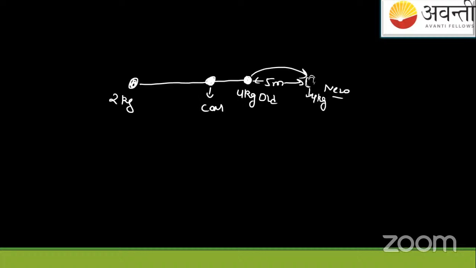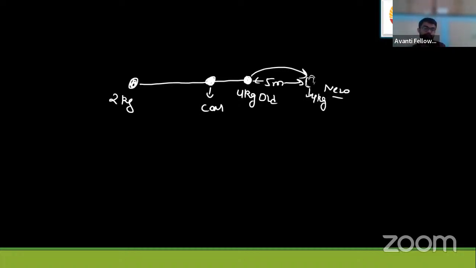You know this formula, all of you must know this formula of m1 x1 equals m2 x2. Let me write it again. Suppose the center of mass is somewhere here for two particles which are connected like this, and the distance from the center of mass is x1 for the m1 particle and x2 for the m2 particle.